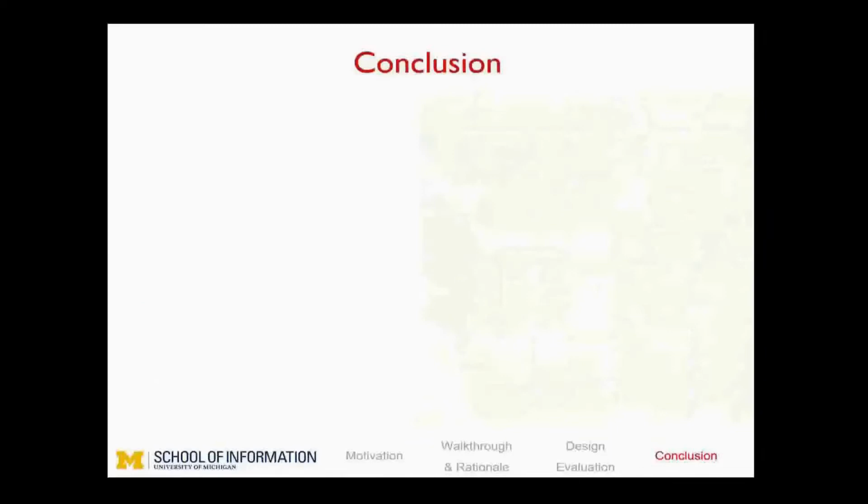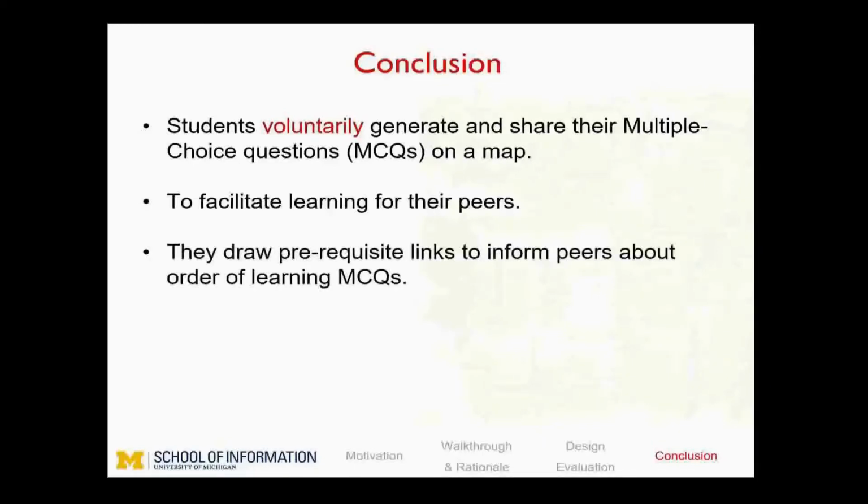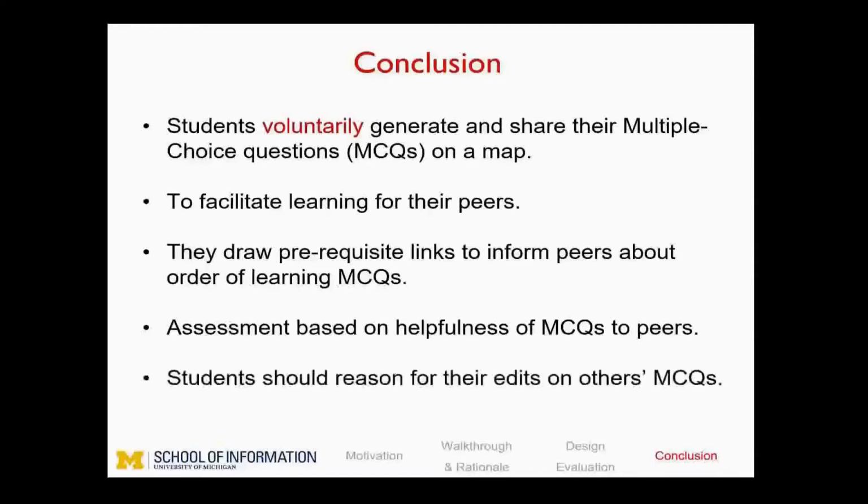Conclusion. To recap the most helpful collaborative learning activities we found in this study, the students voluntarily generated and shared their MCQs on a map. Importantly, with the objective to facilitate learning for their peers, not themselves. They drew prerequisite links to inform their peers about the order of learning MCQs. Progressive assessment was purely based on helpfulness of generated questions to peers, and students had to give reasons for their edits on others' MCQs. Thank you.